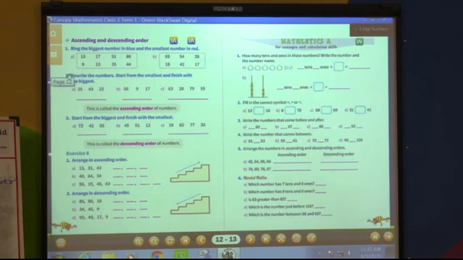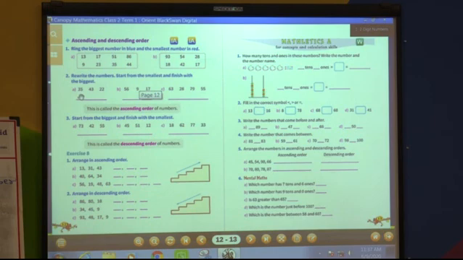Now see here, next exercise, rewrite the numbers, start from the smallest and finish the biggest. Now see here, you want to rewrite the numbers. Now numbers are given 35, 43, 22. Okay. Now these numbers you want to start from small and finish with the big.